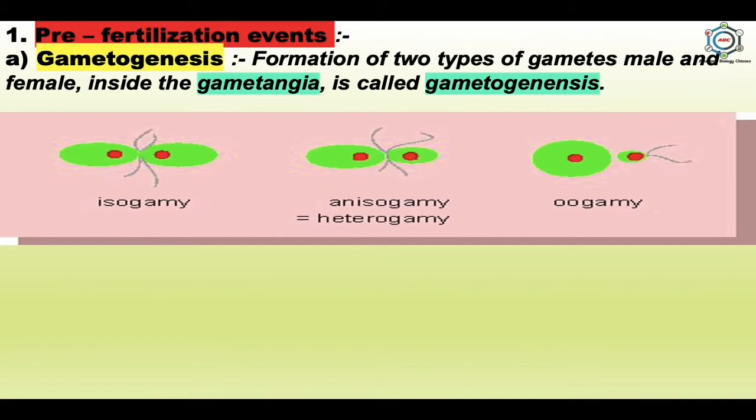And in the picture, the first one is the isogametes or homogametes. Here, the two gametes are morphologically similar in shape and size. Second is anisogamy, where both male and female are morphologically distinct. And the third is oogamy, where both male and female are morphologically distinct, but the male is a microgamete and motile, while the female is a macrogamete, large and non-motile. In humans, the microgamete is the sperm and the macrogamete is the egg. So this is the type of gamete formation.